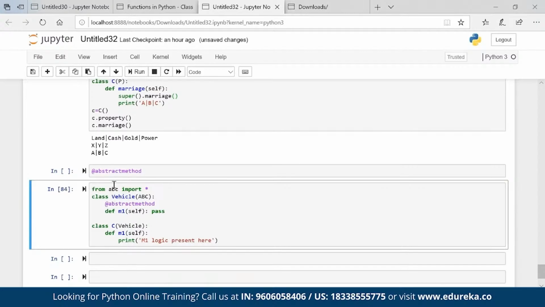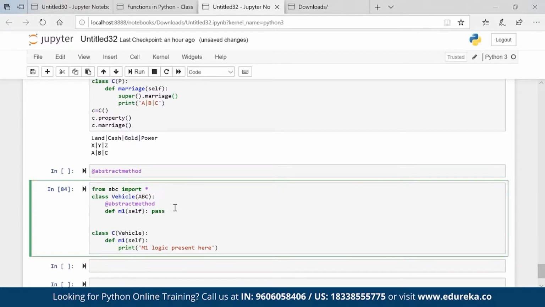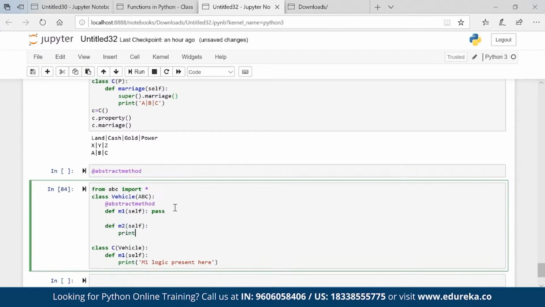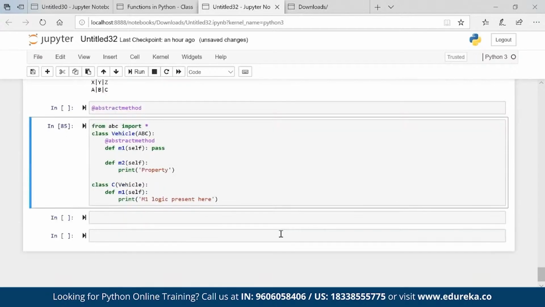Now what my parent will say, see, I have one more property which is, let's say, def m2 self, print property. It says that I have this property which I will give you, but in place of that, you give me this property. My m1 is not fully constructed. I want that m1 property from you. Okay, so that is what we can do.